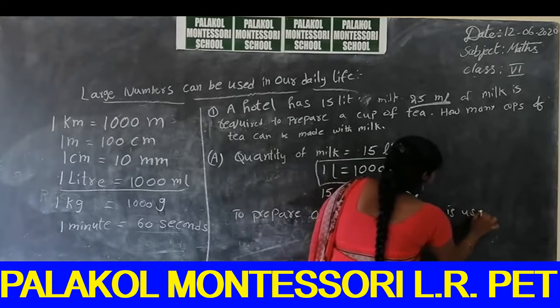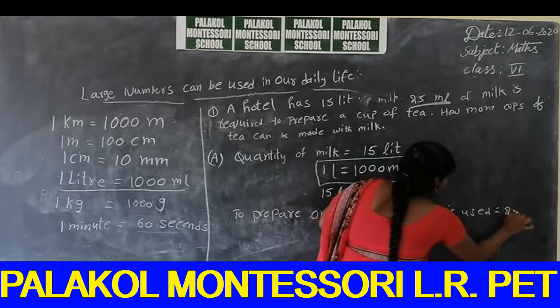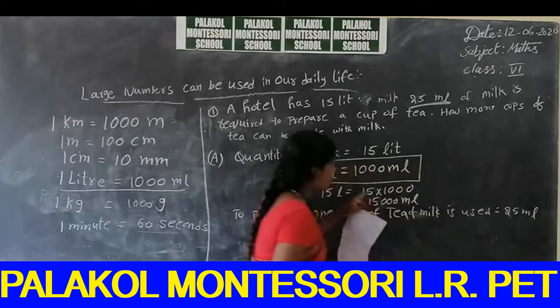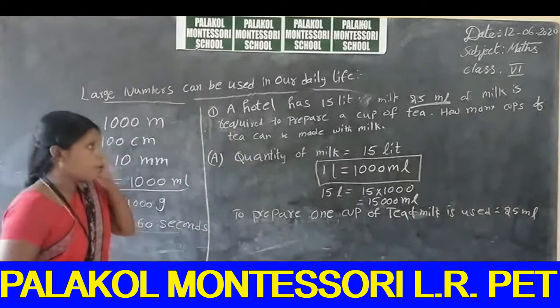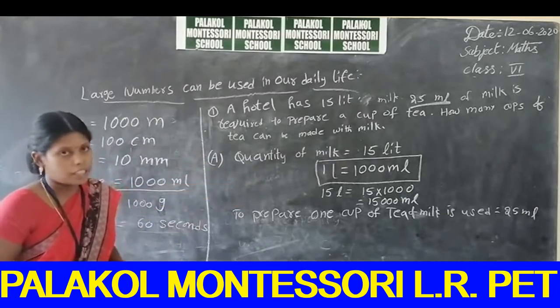How much milk is used? 25 milliliters. But what is the question? How many cups of tea can be made with 15,000 milliliters of milk?